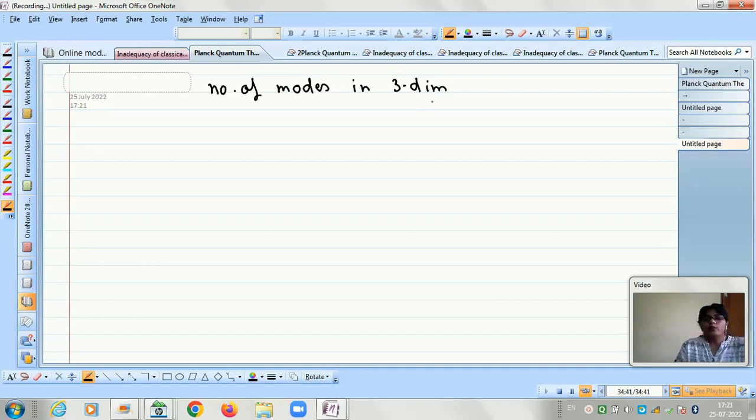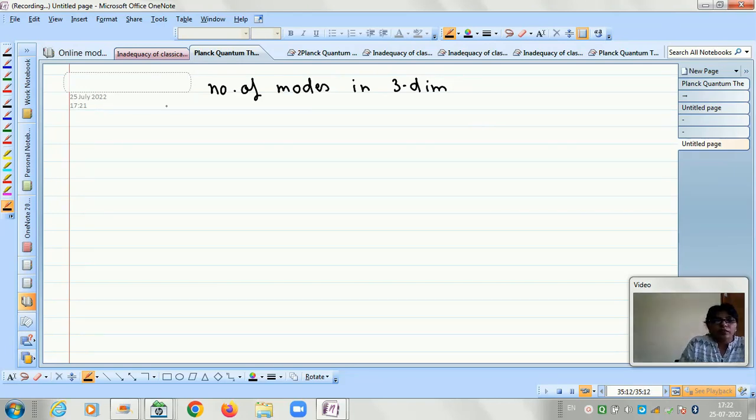Our main objective is to calculate the number of modes in 3 dimensions. So we will proceed in a similar way. We will draw a graphical plot in 3 dimensions on the 3 axes x, y, z using n1, n2, n3. In the two dimension case, we used only n1 and n2. Now we have to use n1, n2, n3 in the three dimensions with the same spacing 1, 1, 1.